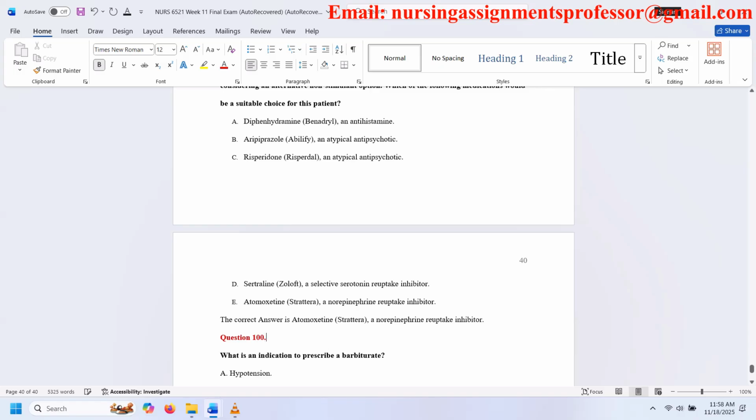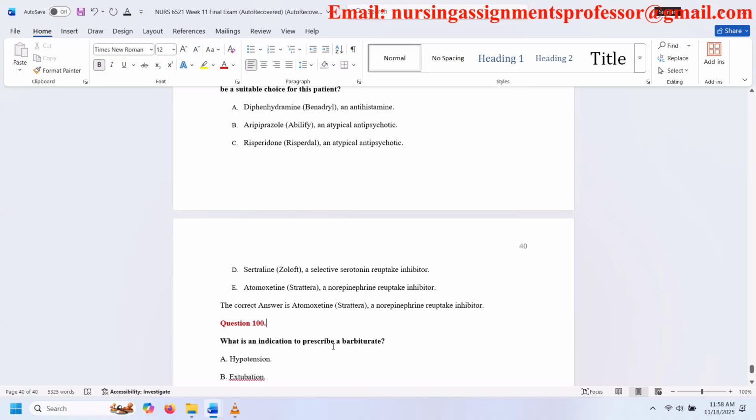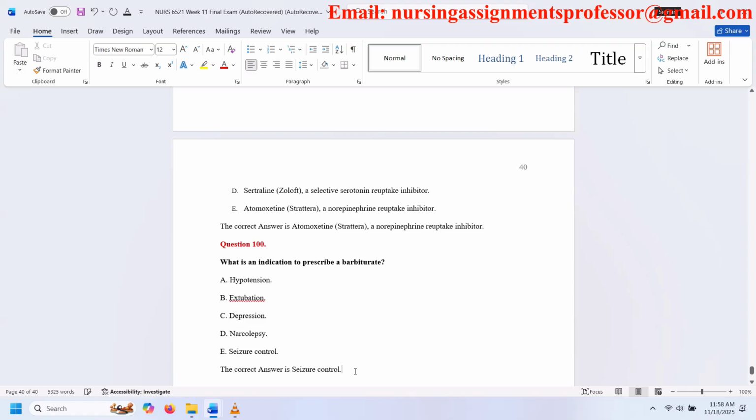Question 100. What is an indication to prescribe a barbiturate? A. Hypotension. B. Extubation. C. Depression. D. Narcolepsy. E. Seizure control. The correct answer is seizure control.